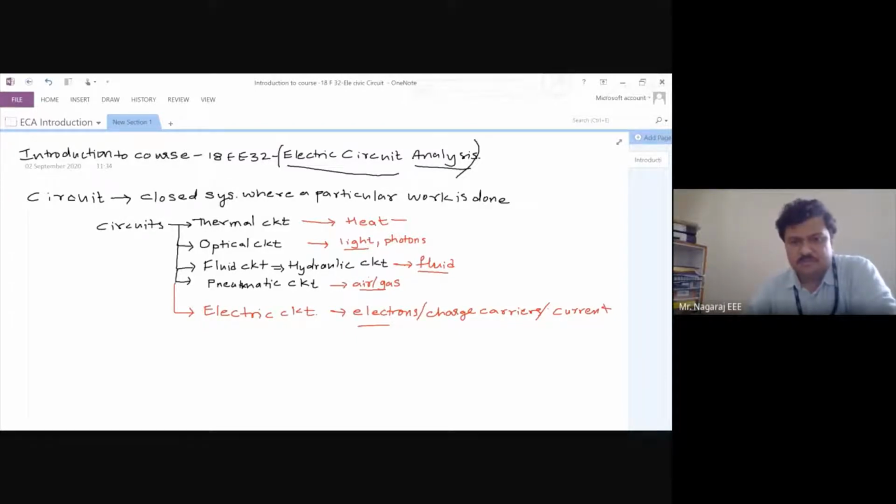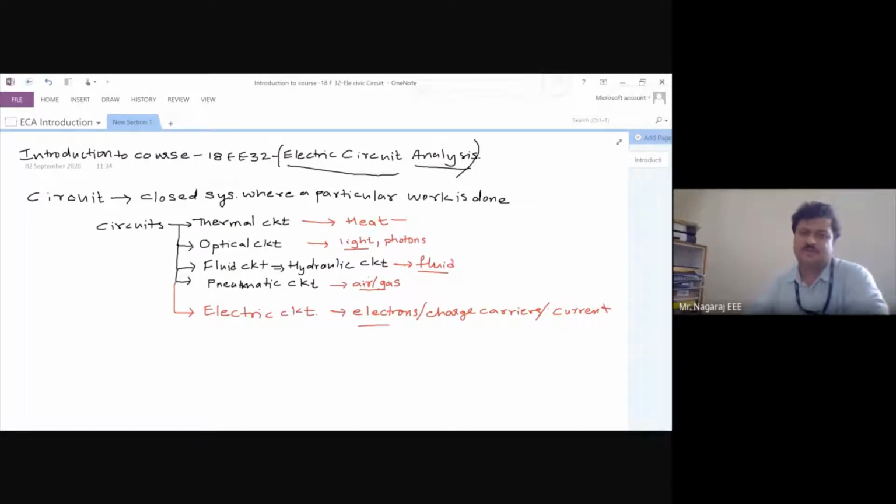If you use a mixer, a grinder, a heater, for example an induction heater, the output of that system is heat energy, which is again non-electric. If you use an electric vehicle, the output is again mechanical energy, rotational energy, which is again non-electric. We have so many appliances surrounding us, but the output of those appliances is non-electric.